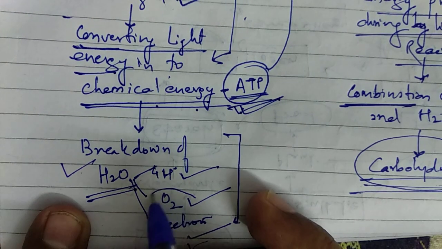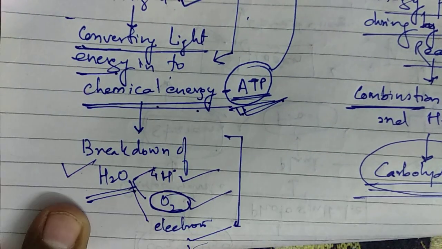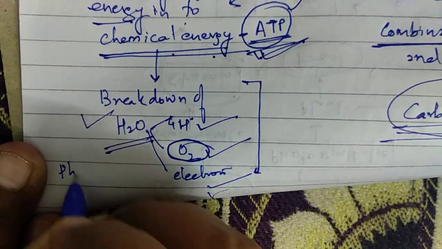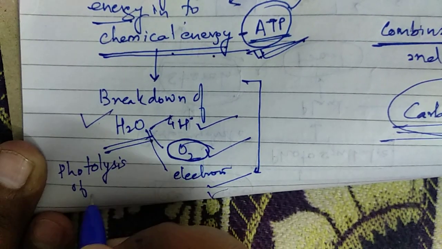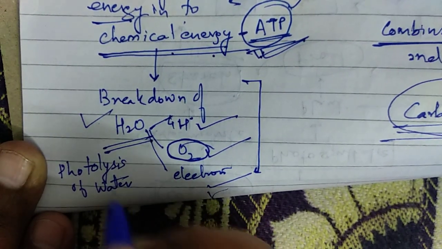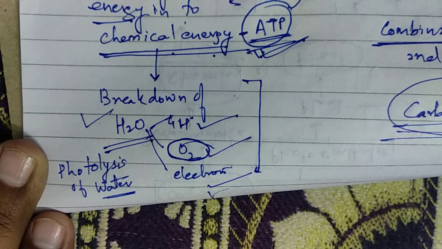So this is the oxygen which is released in the light reaction, and the process is known as photolysis. Photolysis of water takes place in photosynthesis.